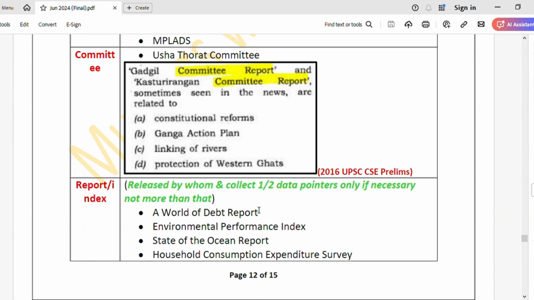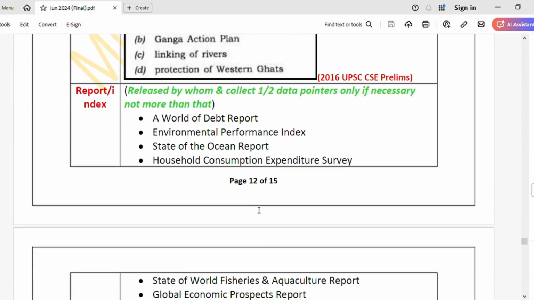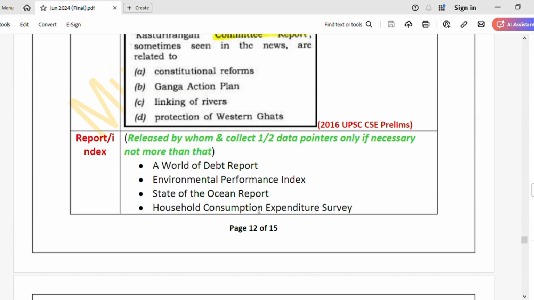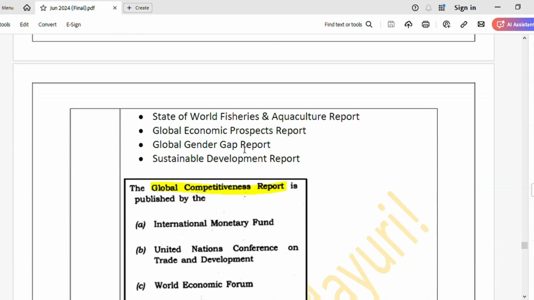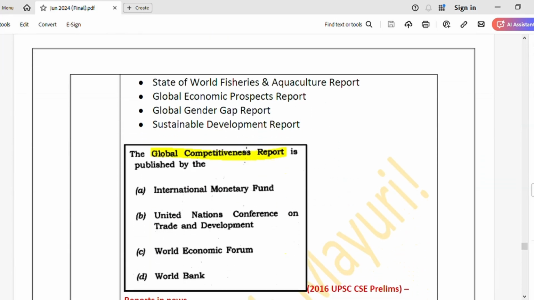Then coming to reports and indices. I've given a list of reports here. What to do is, please note down which organization releases it. This is from a prelims perspective, and for mains, just one or two important data pointers. If you feel you could use it somewhere, collect it, else no need. Just try and remember the factual part only. See, I've attached here who publishes the Global Competitiveness Report.